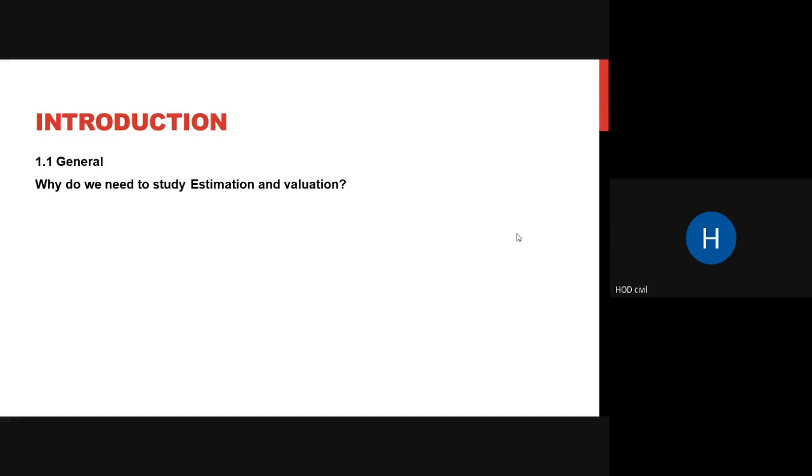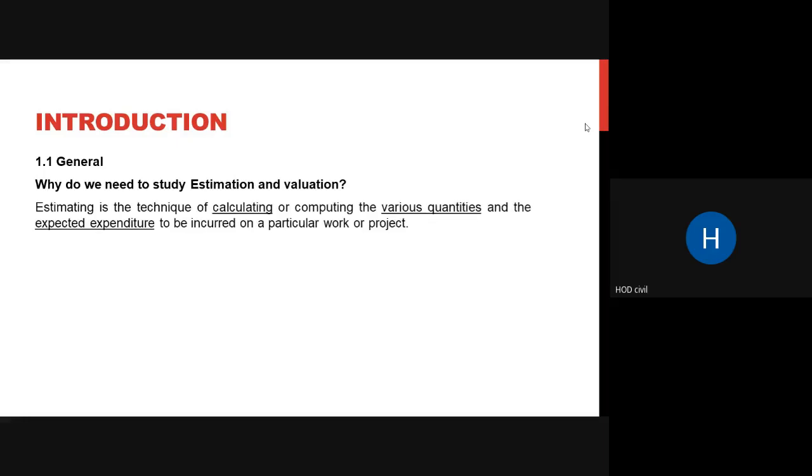When you prepare a plan, we approach the owner and let him know the materials we will use, and according to the local rates, we find an estimate and provide it. If the customer says your estimate is very high, we can always revise it using other materials which are locally available.